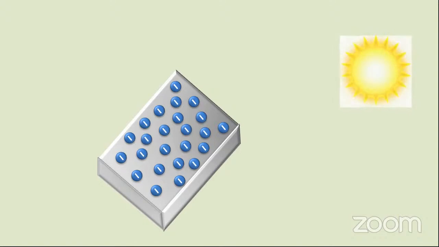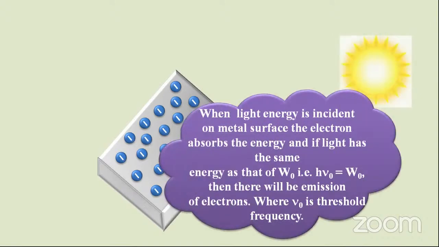Sunlight is allowed to fall on the metal surface. When light energy is incident on a metal surface, the electron absorbs the energy. Suppose the light has the same energy as the work function of the metal, that is h nu naught. The energy of a photon is h nu, which is equal to the work function W naught.